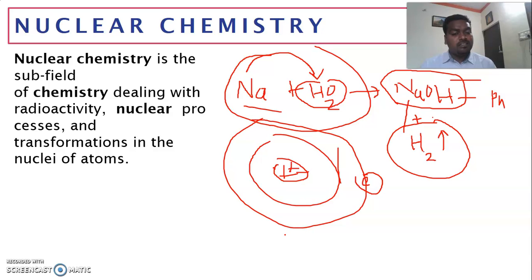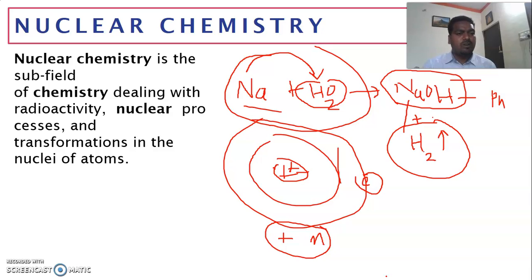The nucleus, the protons, the positive part, and neutrons are involved in the reaction. So this is called nuclear change. But this nuclear change brings lots of changes. It is not an easy reaction compared to the normal chemical reactions discussed in the laboratory. They require lots of energy to perform and they emit a vast amount of energy. That is called nuclear change.